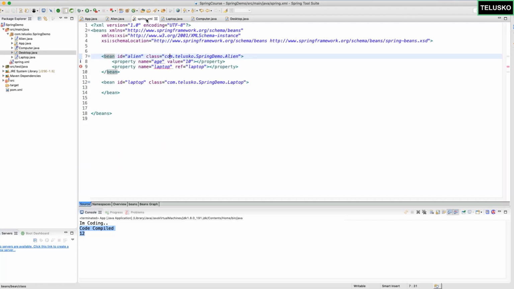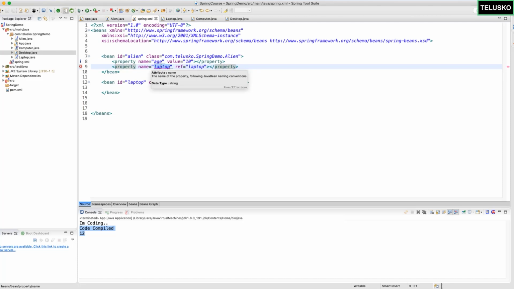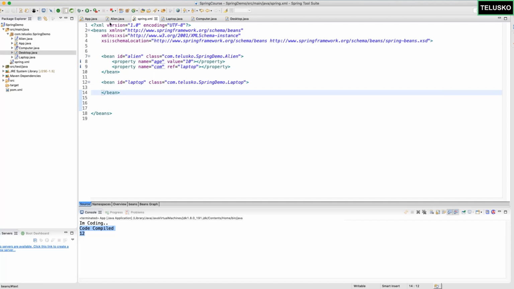So if I go back to spring.xml, what do you think? Will it work? Of course not, right? Here we have to mention the property name as com. So I will say com now. Okay, now will this work? Let's go back to our application and let's relaunch it. The moment you relaunch it, you can see it is working.